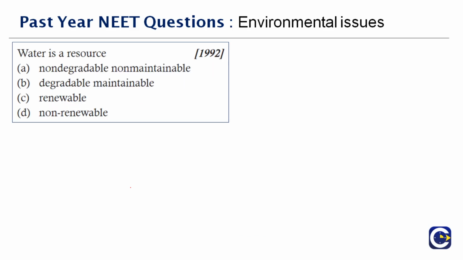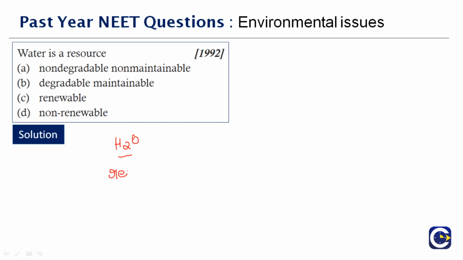Next question here. Water is a resource of dash. What is this water actually? Two molecules of hydrogen and 1 molecule of oxygen. Is water non-degradable? Wrong. It is a renewable resource of energy, but becomes non-renewable if it is not used properly.